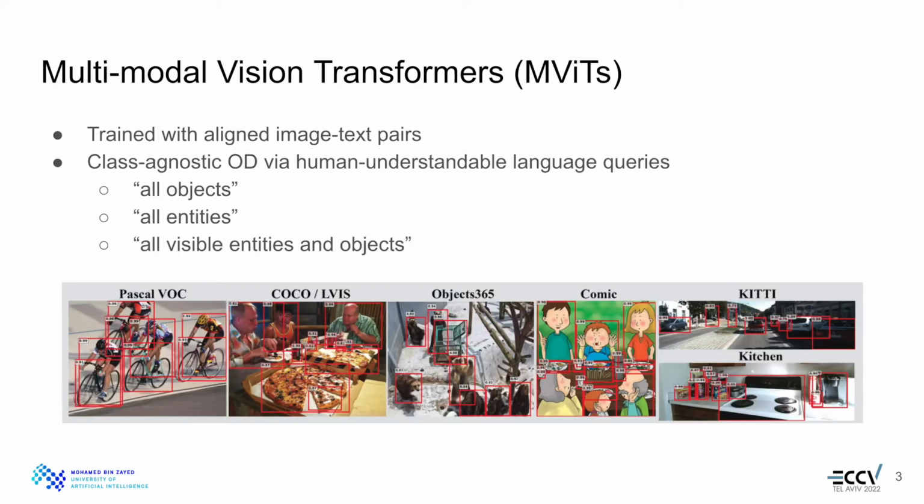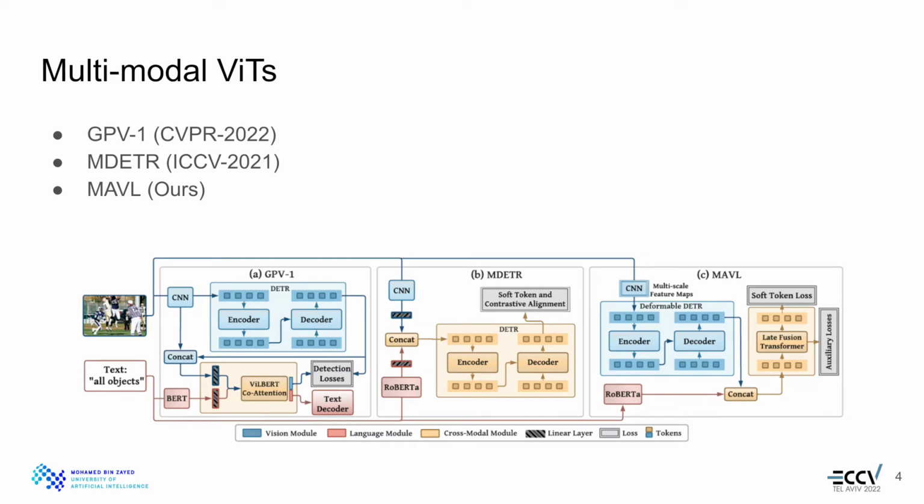This paper creates a benchmark for generic class-agnostic object detection using multi-modal vision transformers on diverse domains. Notably, it demonstrates state-of-the-art performance of pre-trained MViTs towards class-agnostic object detection with the use of simple, human-understandable text queries. We considered two recent MViTs for this study and also developed an efficient and flexible multimodal ViT, MAVL, which performs better in locating generic objects.